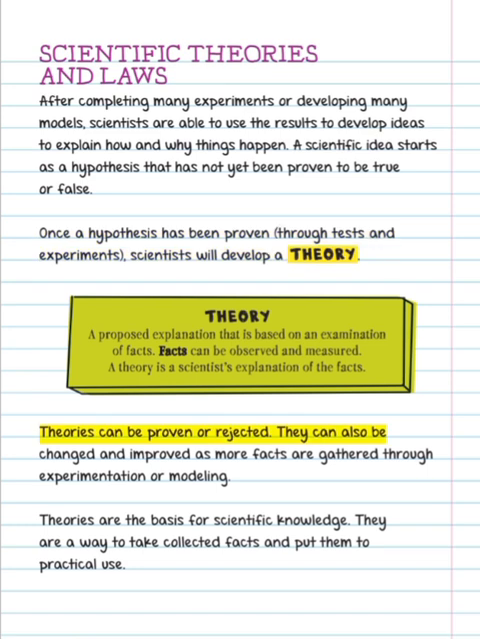Theories can be proven or rejected. They can also be changed and improved as more facts are gathered through experimentation or modeling. Theories are the basis for scientific knowledge. They are a way to take collected facts and put them to practical use. Theory: a proposed explanation that is based on an examination of facts. Facts can be observed and measured. A theory is a scientist's explanation of the facts.